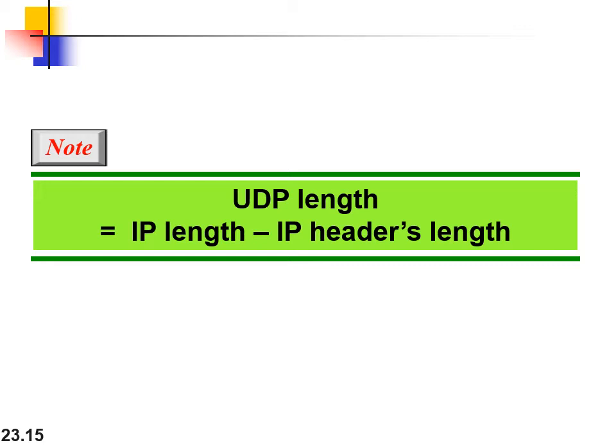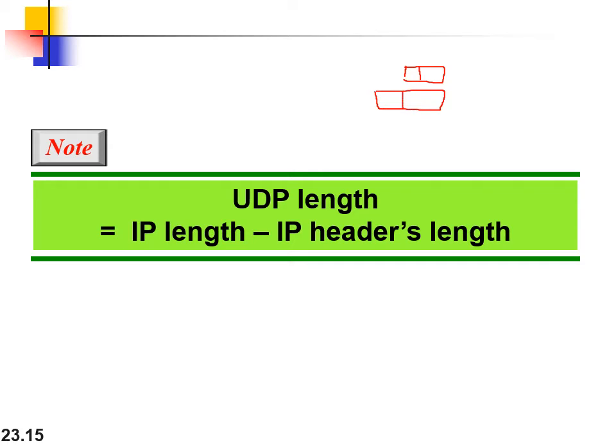What happens in the network layer? In the network layer, the entire UDP packet gets embedded. It is like this. UDP has a header field and a data field.